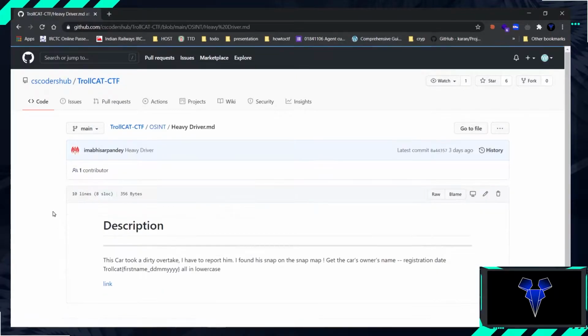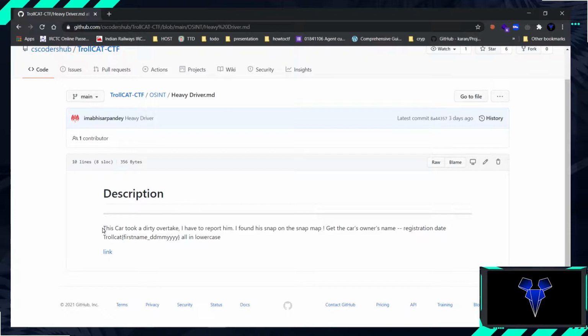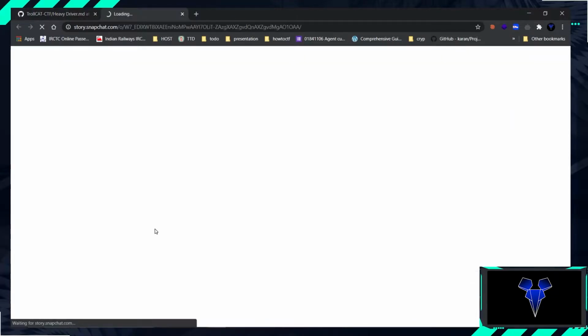So just click on it. The description says: this car took a dirty overtake. I have to report him. I found a snap on the Snap Map. Get the car's owner's name and registration date. The flag format is trollcat, first name, underscore, ddmmyy, all in lowercase. And we have been given the link. So let's just click on the link and see what we get.